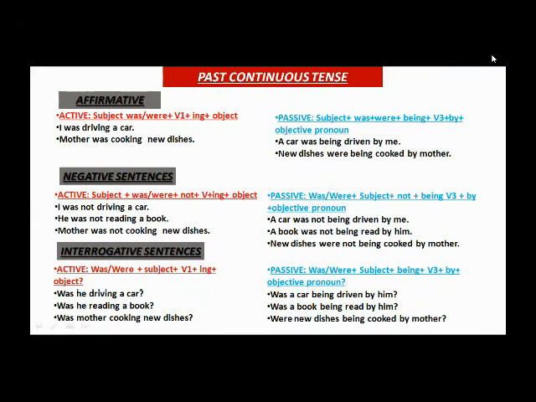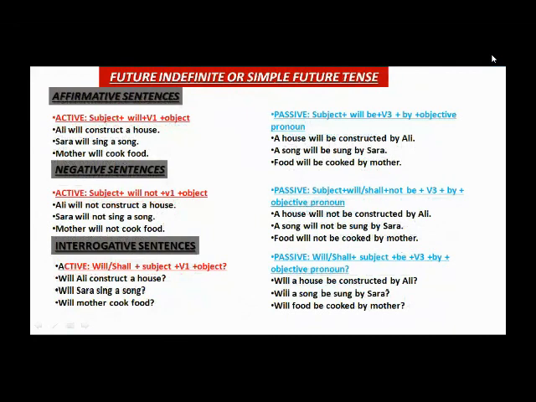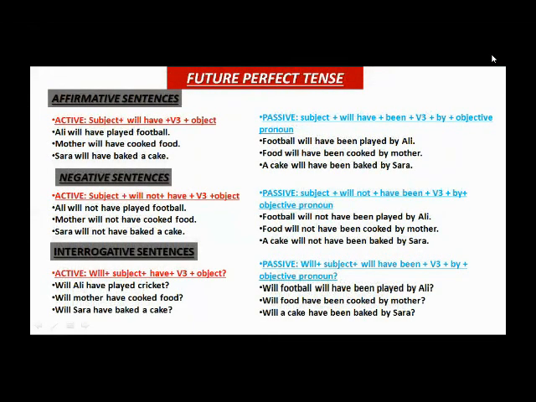Now I'm moving towards past perfect tense. Now the next is future indefinite or simple future tense. If you understand these slides and follow according to the given structures, you will never be wrong in future. And this is the future perfect tense.